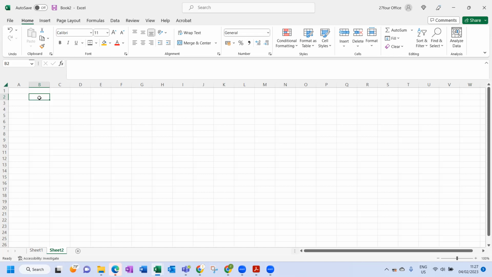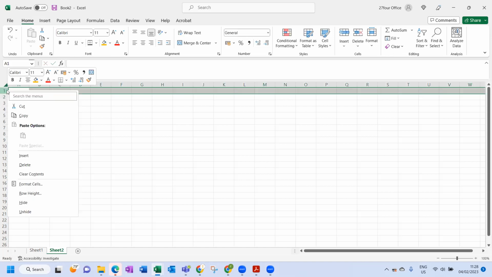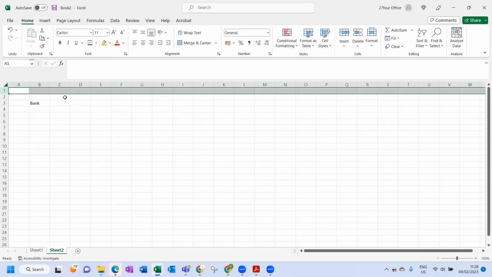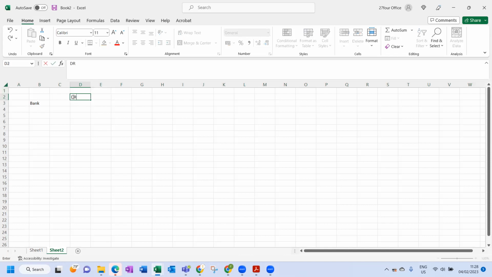So let's assume we sold it for cash. If we sell an asset for cash, we're receiving money. Money is bank. Bank is an asset. Bank is increasing. Assets increase on the debit side. So we would say debit bank SFP with whatever amount. Let's just assume we're selling it for 300,000. So that is what we'd have done.